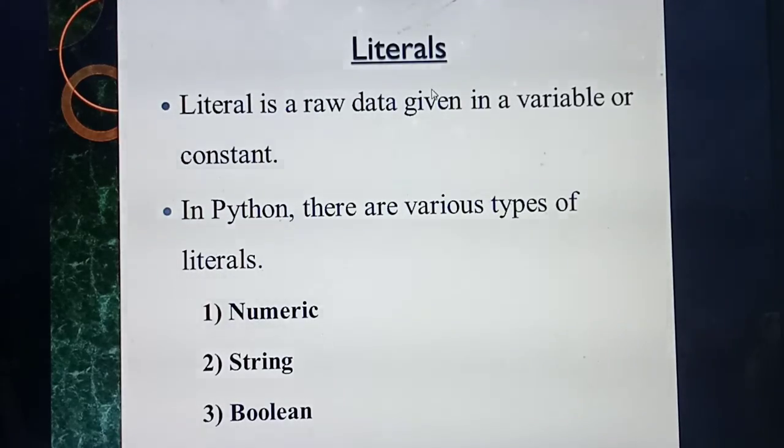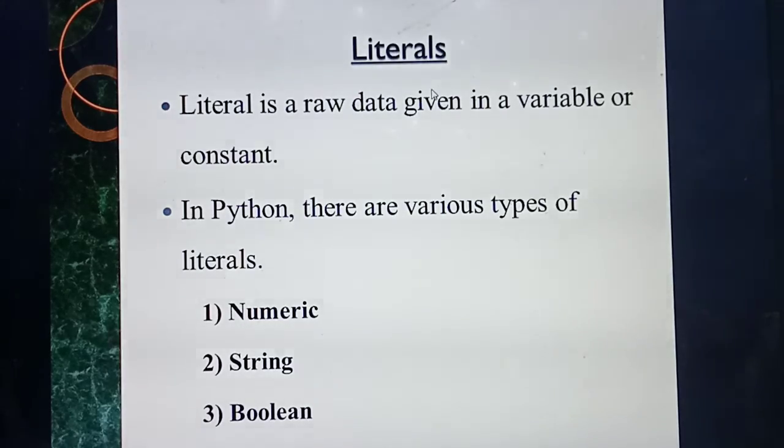Okay, next one is literals. What do you mean by literals? Literals means some data given along with a variable or a constant. For example, if you need to represent some numbers in exponent form, you give the numbers along with the variable e. A literal is raw data, a constant or number given with a variable. Understood?